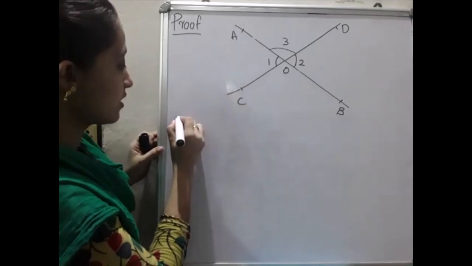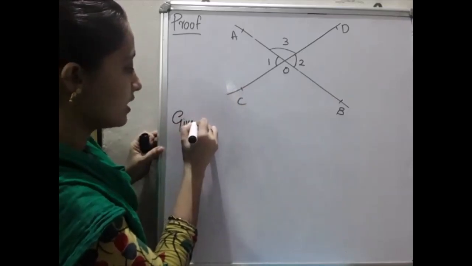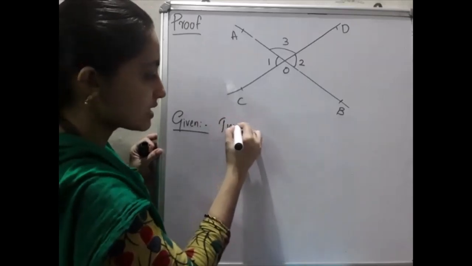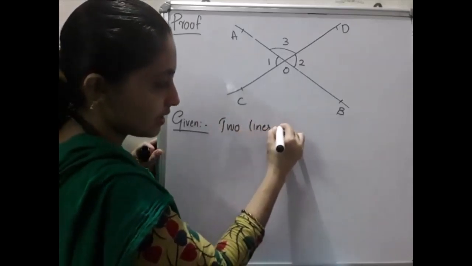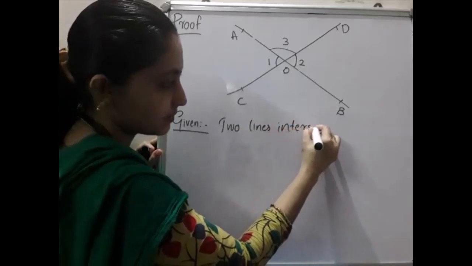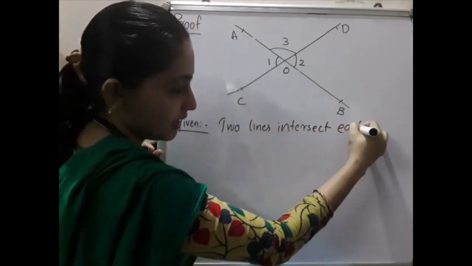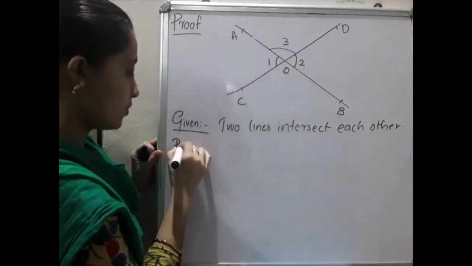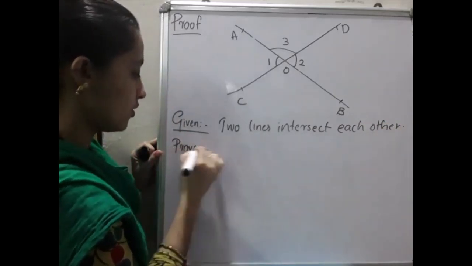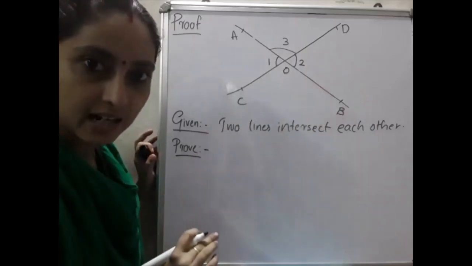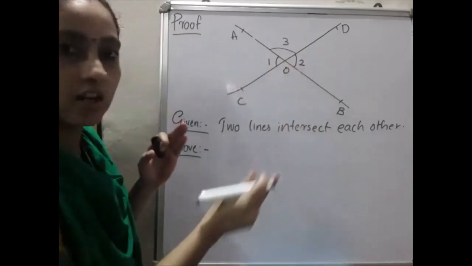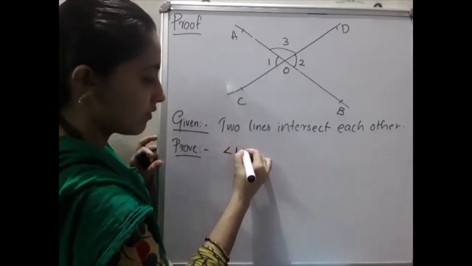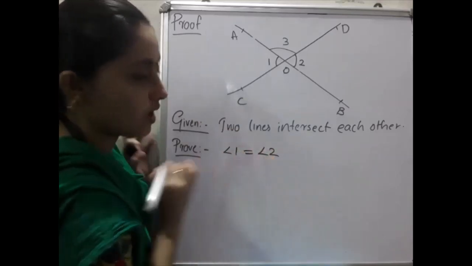What is given? The given condition means what is given in the question: the two lines intersect each other. What you have to prove is that vertically opposite angles are equal. Here, the vertically opposite angles are angle 1 and angle 2. You have to prove angle 1 is equal to angle 2.